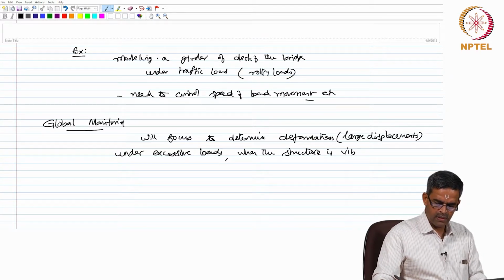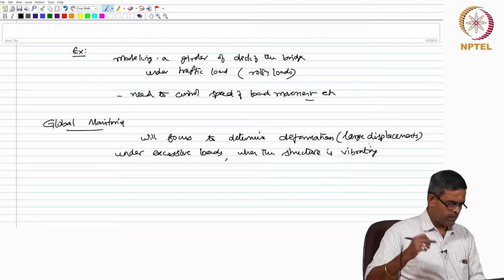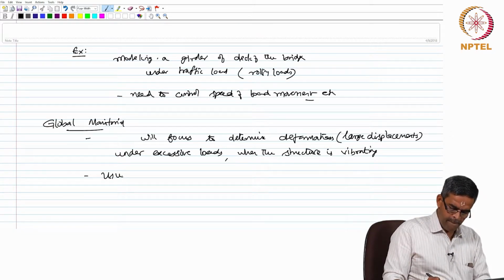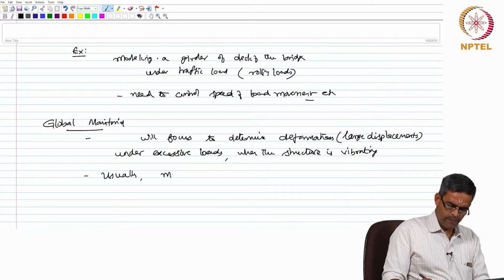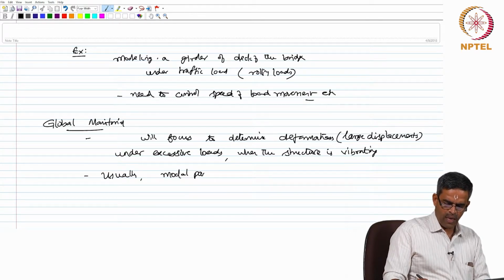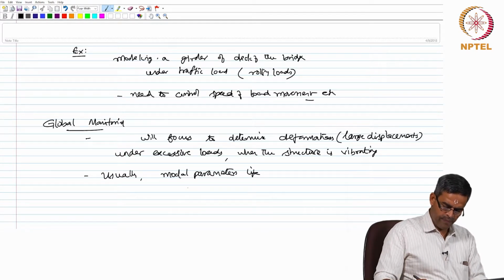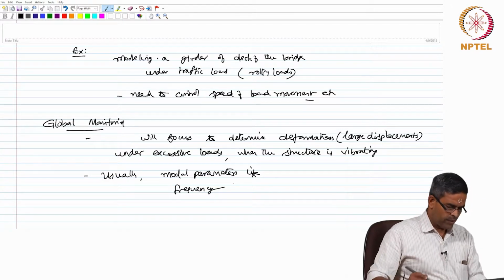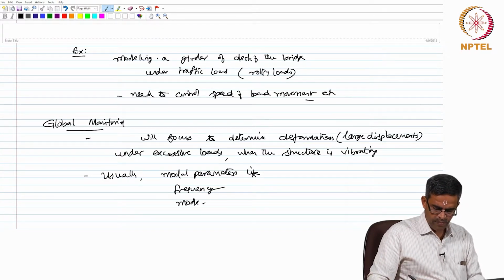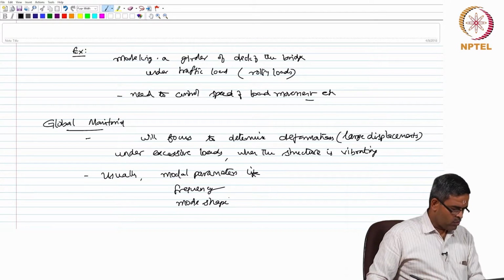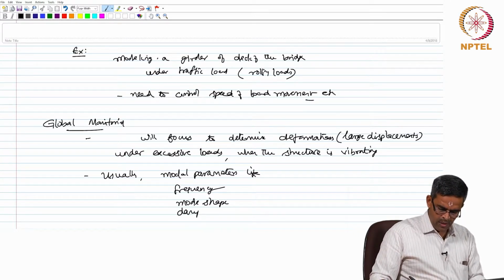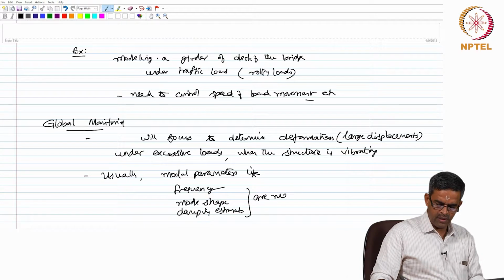When the structure is vibrating, usually model parameters like frequency, mode shape and damping estimates are measured.